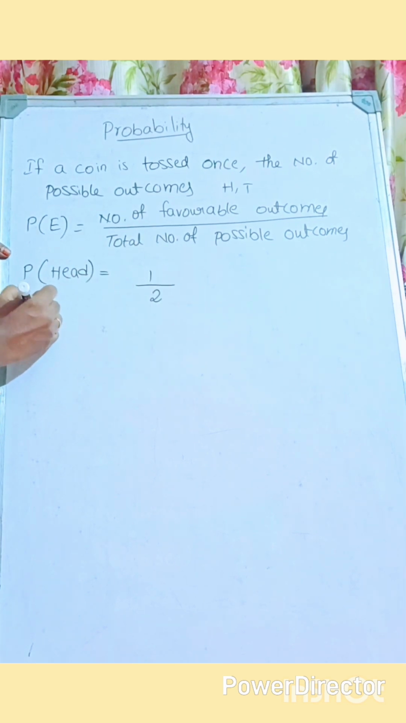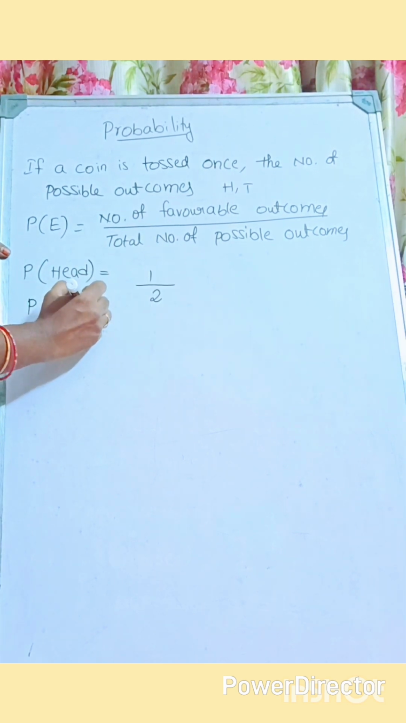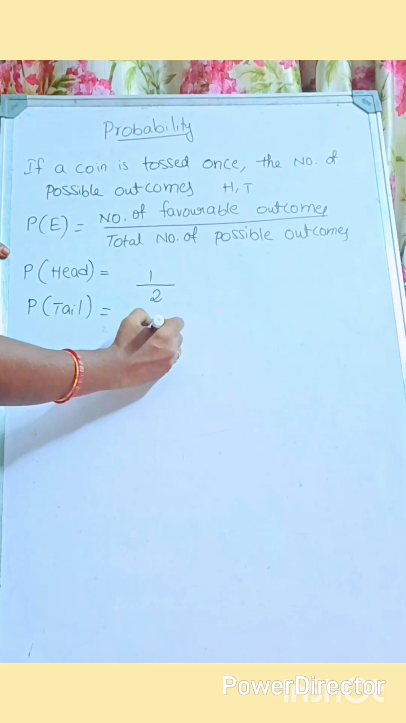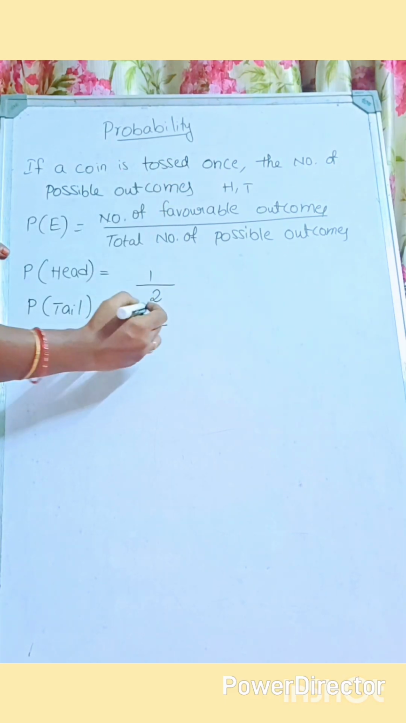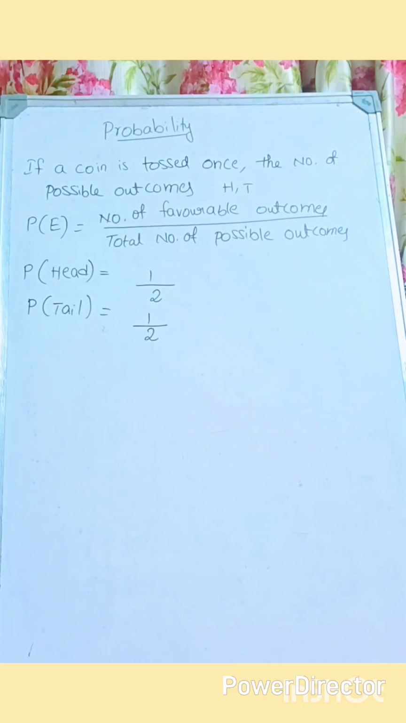In the same way, probability of getting a tail. So for getting a tail, the total number of possible outcomes is 2. In that, how many favorable outcomes are there to get a tail? 1 possibility. So the probability of getting a tail is what? 1 by 2.